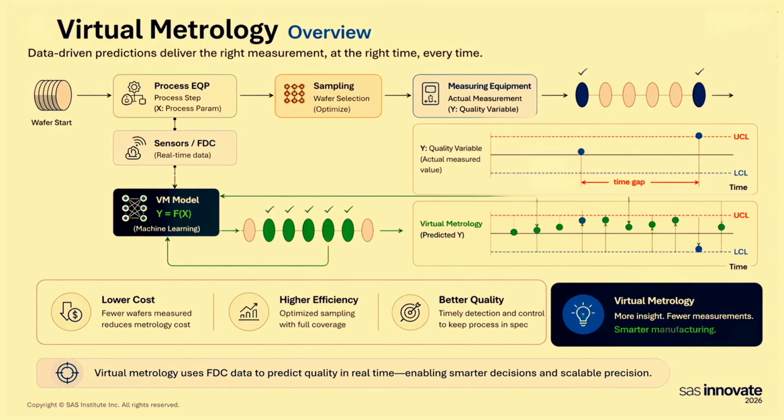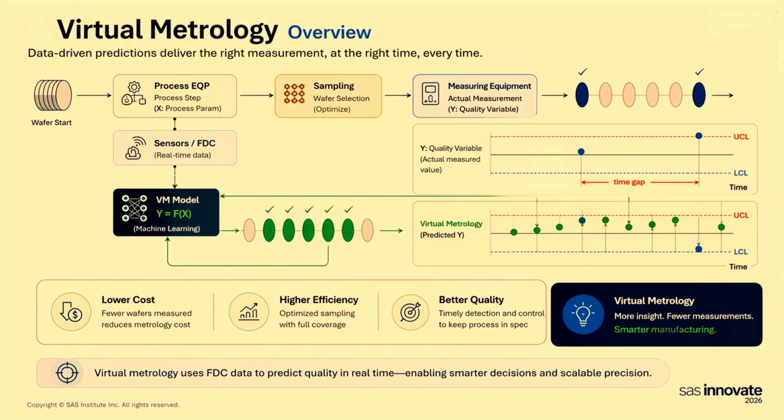At the same time, when we are doing the process step, we are collecting all the sensor information. So the new approach would be, okay, use that sensor information, use the information you have from the past, all the measurements of quality from the past, combine them, and now, live, you have a prediction of not a selected number of wafers, all of them, for every single die. This is revolutionary. This is changing the quality drastically.